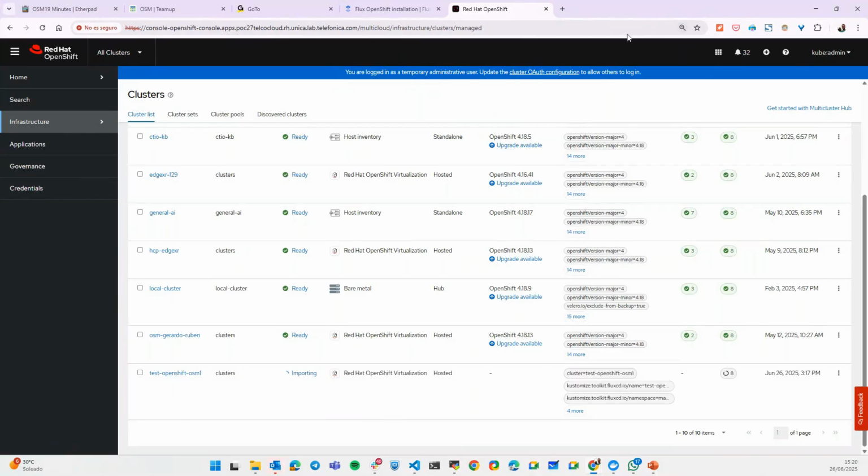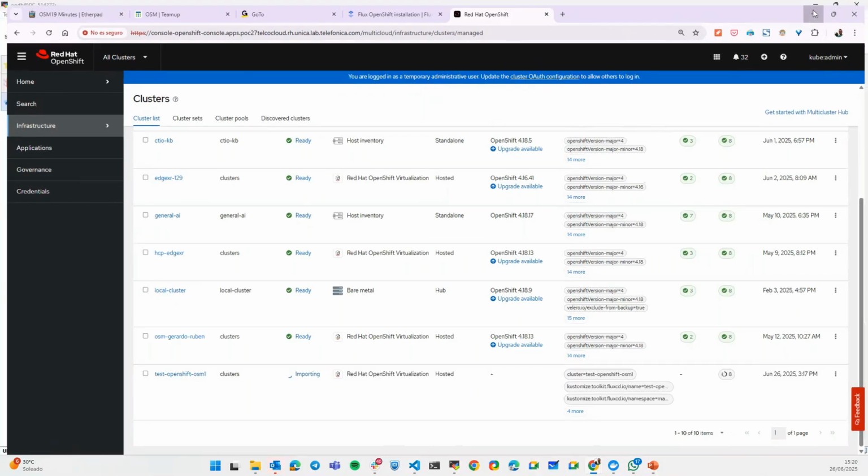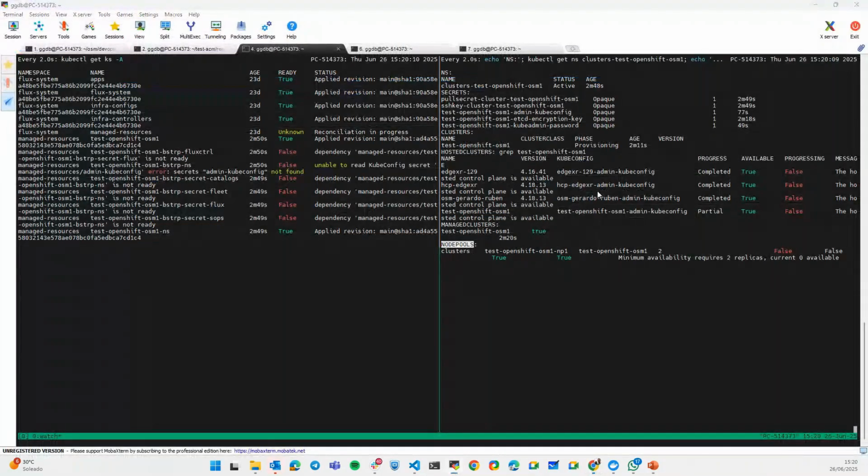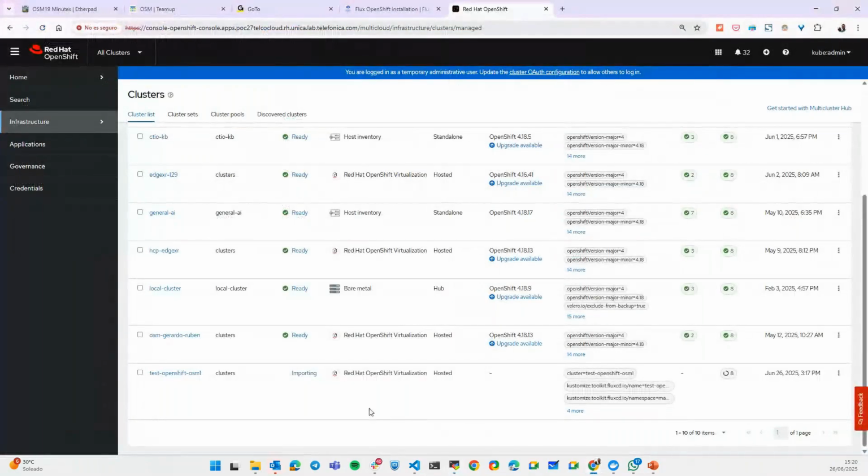Well, then this is more or less the process. After a few minutes, it will be ready and the bootstrap will start. This takes some time. It's just a matter of waiting, but I think that you get the idea.